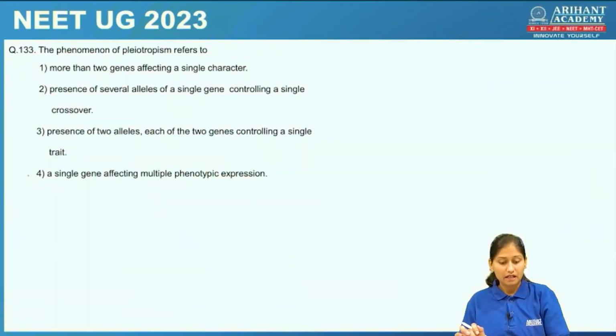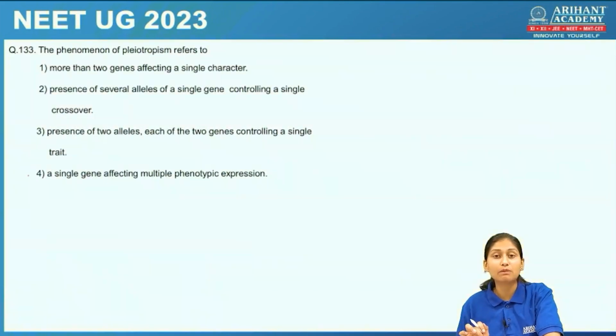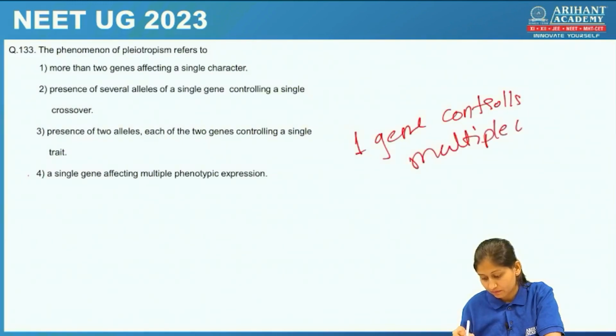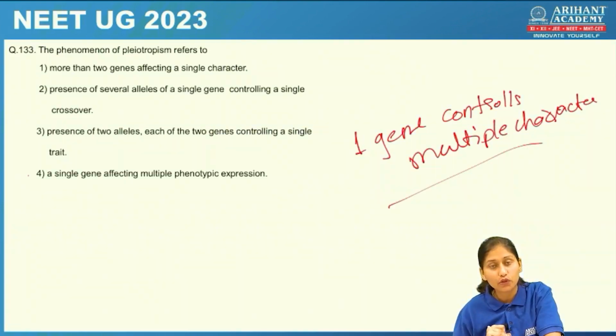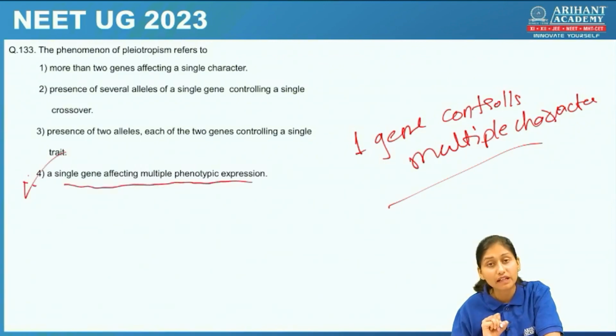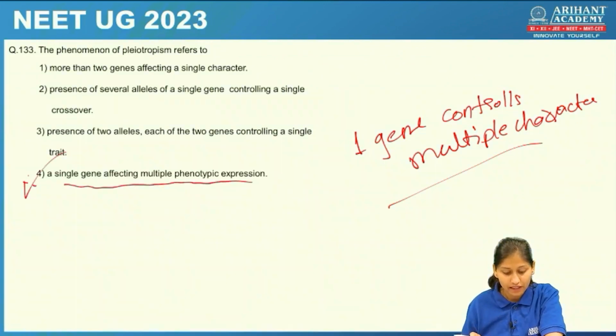The phenomenon of pleiotropism refers to, what is this pleiotropism? Pleiotropism is a condition where one gene controls multiple characters. Okay, this is pleiotropism. So here the right answer would be a gene affecting multiple phenotypic expressions. Let's check the next one.